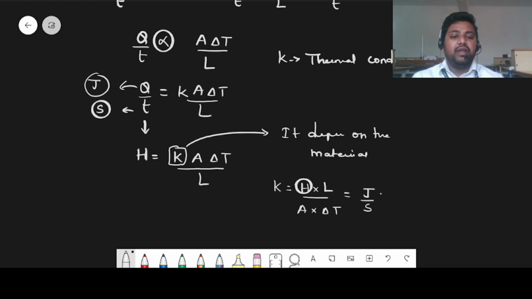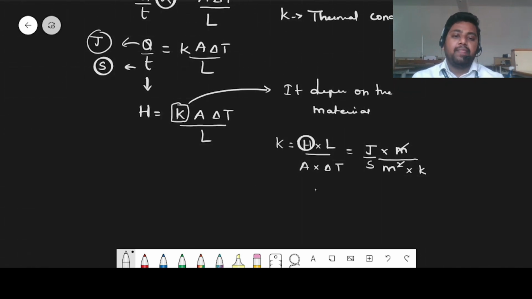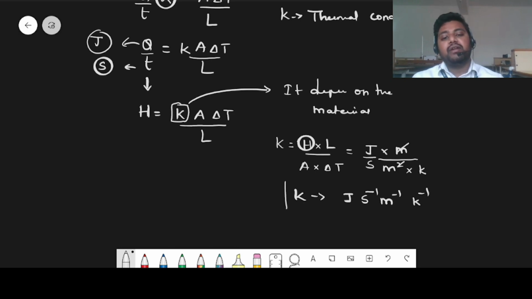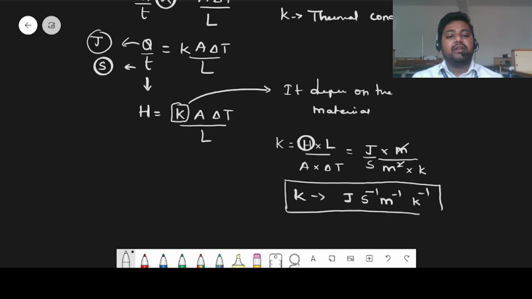Length is in meters, area of cross section in meter square, and temperature in Kelvin. The unit of thermal conductivity is joule second inverse meter inverse Kelvin inverse.